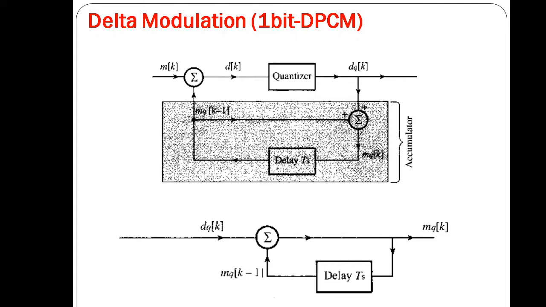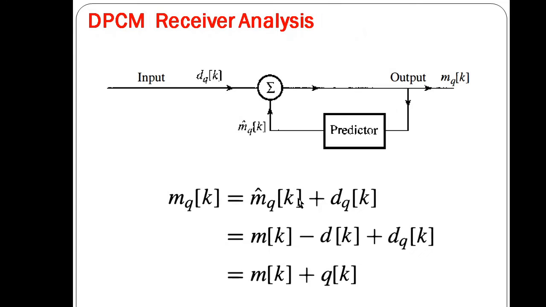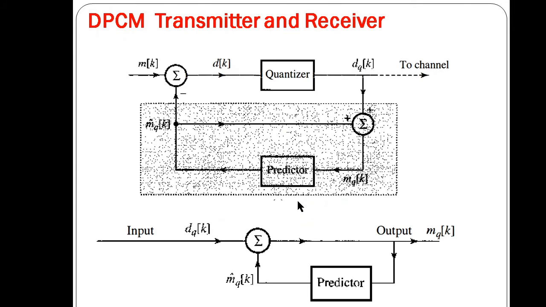In comparison to PCM, that is pulse code modulation, it is a very simple and inexpensive method of analog to digital conversion. You can see that in delta modulation we use a first order predictor, and the linear predictor we have already seen.